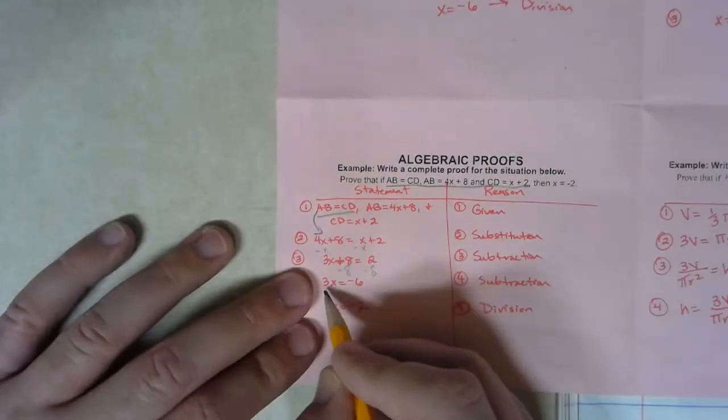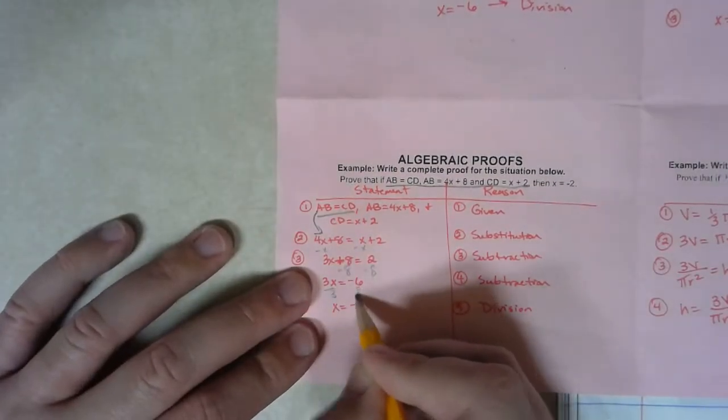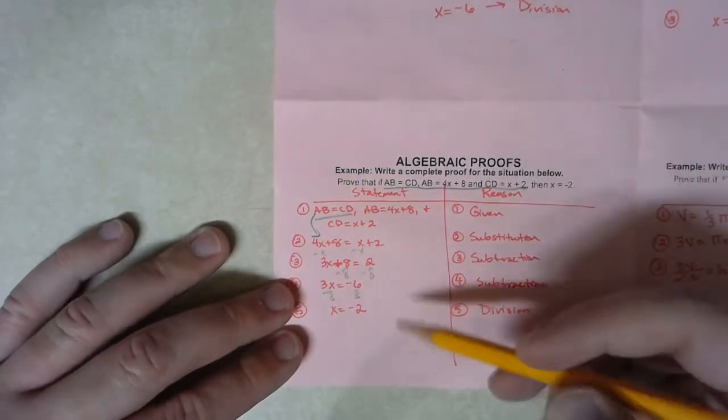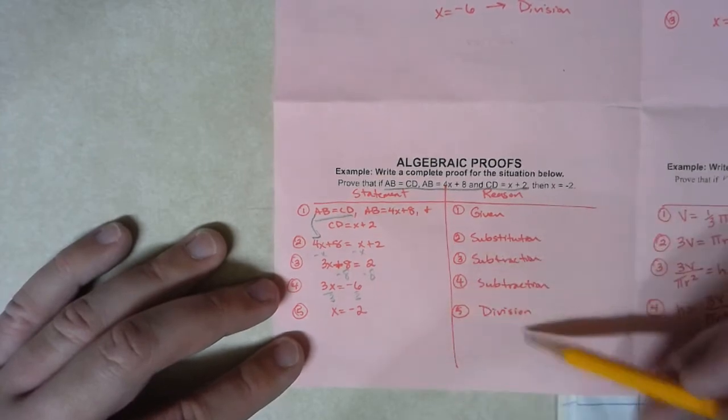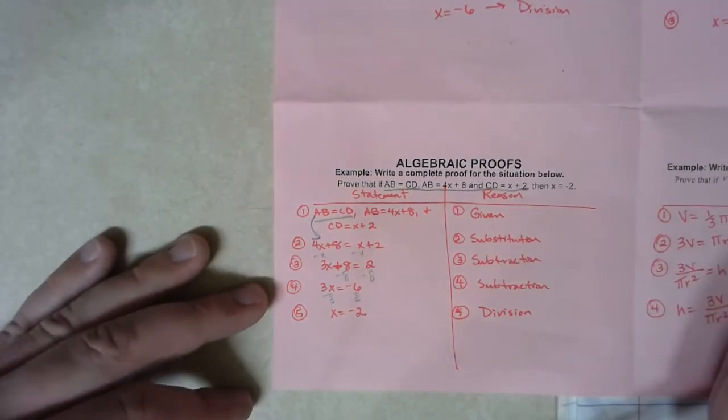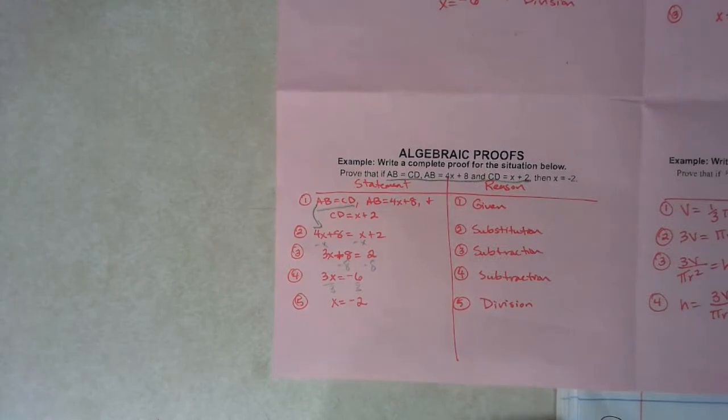Lastly, I want to get x alone, so I'm going to divide by 3. So I wind up with x is equal to negative 2. How did I get from 4 to 5? By using division property. Okay, once you see a couple proofs, they start to come a little bit quicker.